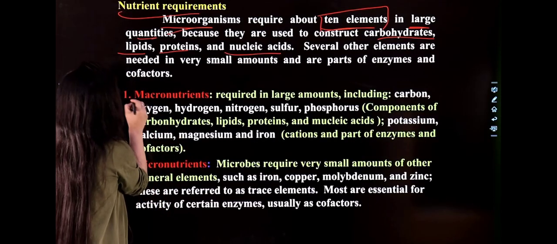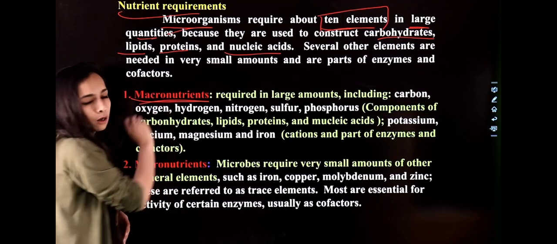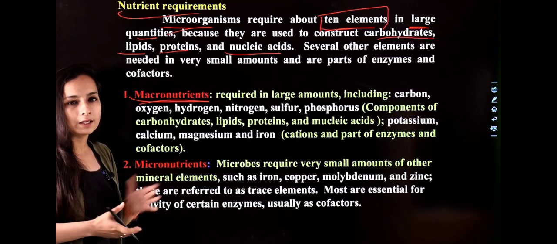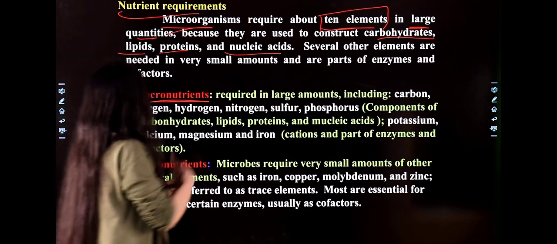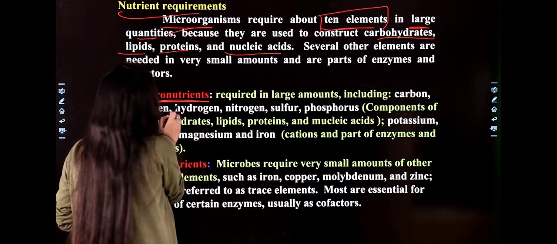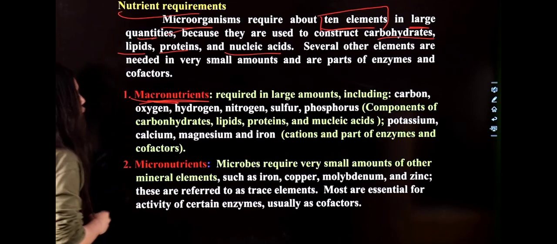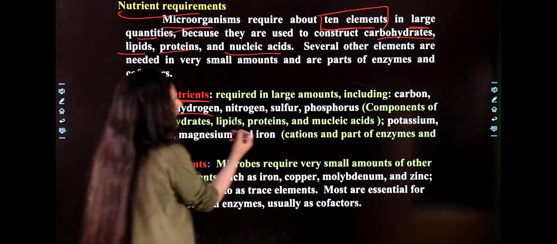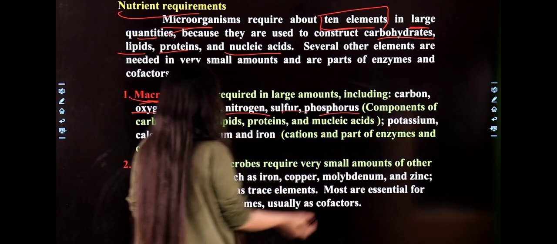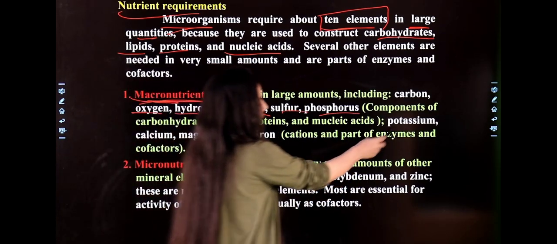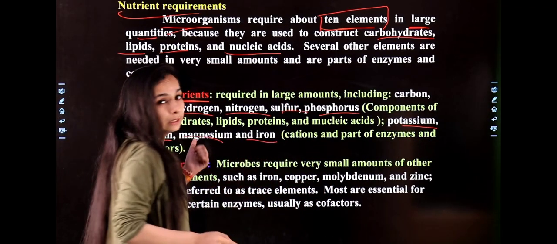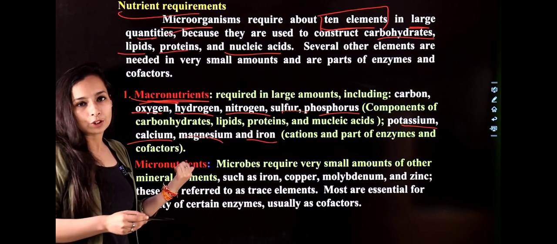Now let's talk about macronutrients. You are all aware of the definition of macronutrients as we already discussed it. Now what are they? Your macronutrients include carbon, oxygen, hydrogen, nitrogen, sulfur, phosphorus, right? After that potassium, calcium, magnesium, iron. So these are your macronutrients.